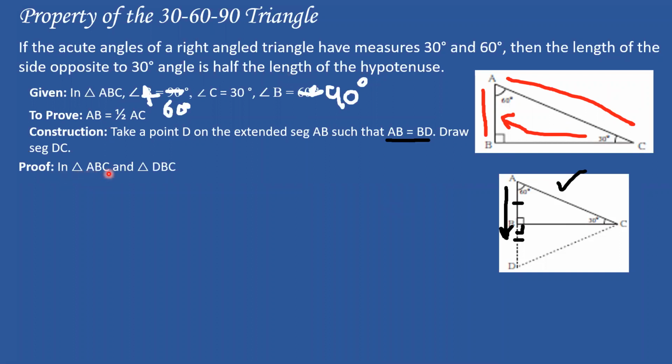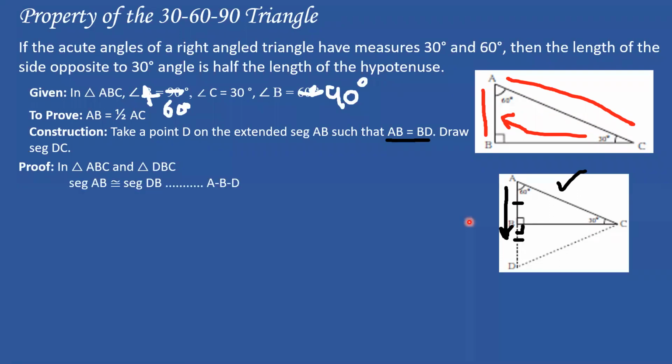Proof: in triangle ABC, ABC is like this, and triangle DBC. Okay, so look at the naming. I said ABC. Look over here, D, A, I write D. BC is common. That's why DBC. I have not written BCB. I have not written BCD. Always remember this, people. For congruency, it is very important what the naming is. Okay. Great. So we go ahead now.